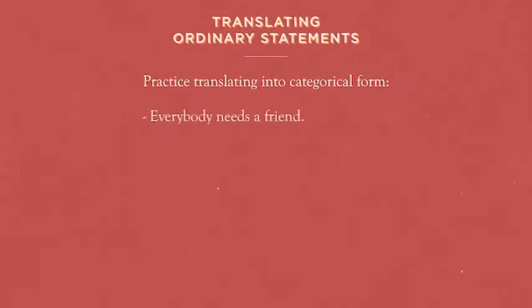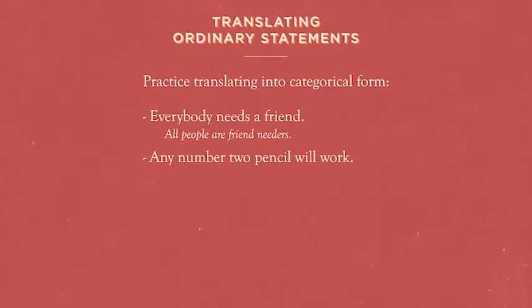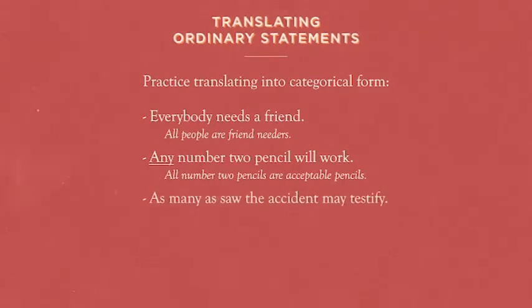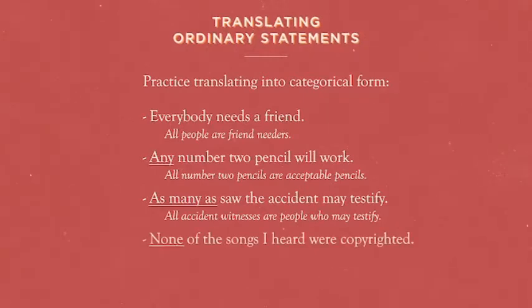Take the statement, everybody needs a friend. It's a universal affirmative statement. You can translate it as, all people are friend needers. In the statement, any number 2 pencil will work, that any is also a word that introduces a universal affirmative and could properly be translated as, all number 2 pencils are acceptable pencils. As many as saw the accident may testify. Here again, as many as is a universal affirmative identifier. And so as many as saw the accident means all witnesses of the accident or all accident witnesses are people who may testify. Then for universal negatives, none is an identifier.